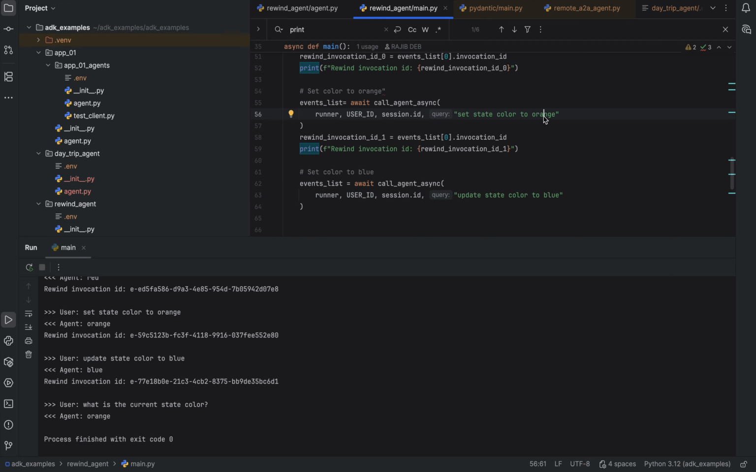So this is how the session rewind feature works in ADK. I found that an interesting and useful feature. It will be useful when we develop multi-agent systems. If the agent makes any mistakes, it's probably a cleaner way to rewind to a good known state. So that's all I wanted to show as part of this recording.